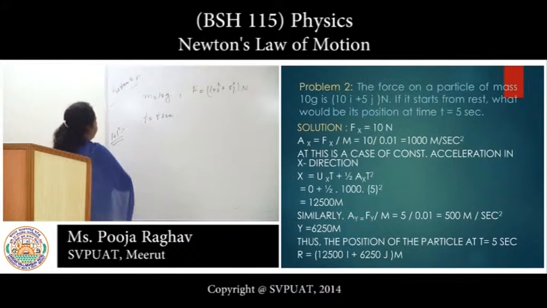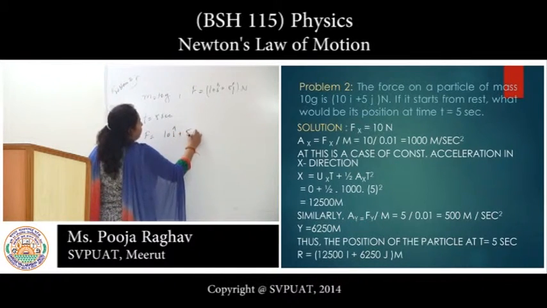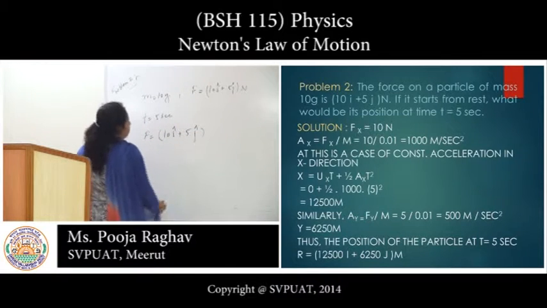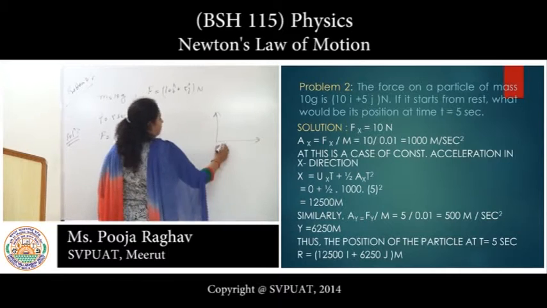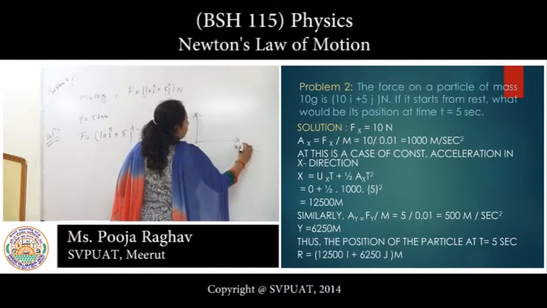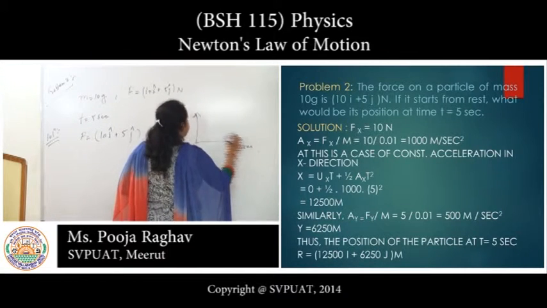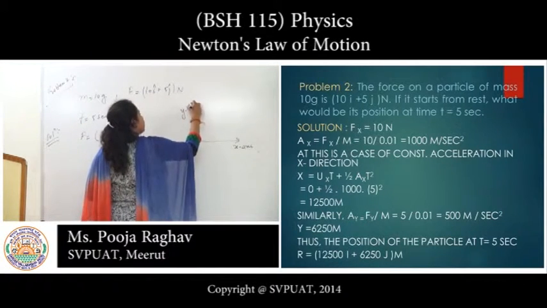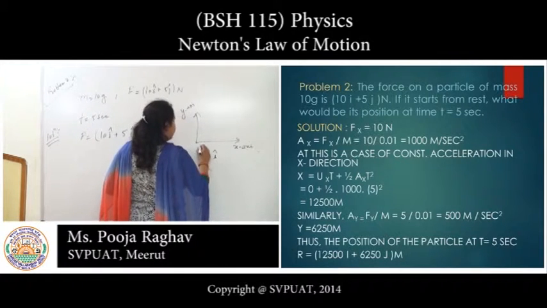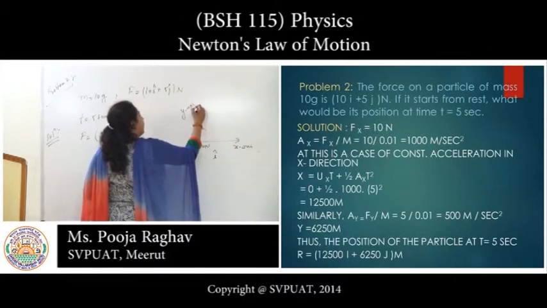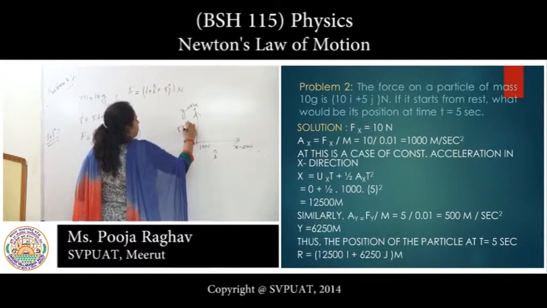We know that F equals 10 i cap plus 5 j cap. We convert it into two components, x-axis and y-axis. On the x-axis we take i cap, that is 10 Newton, and on the y-axis we take j cap, that is 5 Newton.